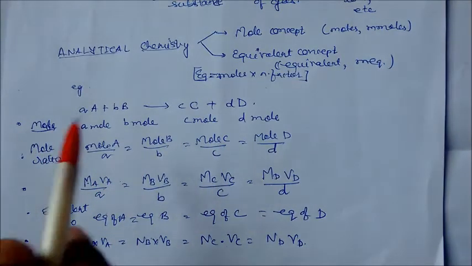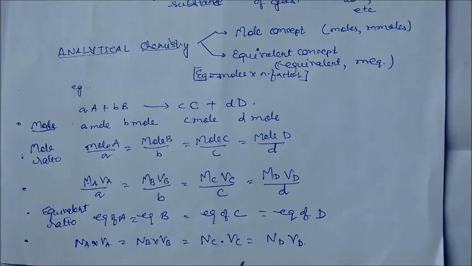Whether all are 2 or all are 4, all will be equivalent to each other. Or we can convert equivalents of A in terms of normality also: normality of A into volume of A equals normality of B into volume of B equals normality of C into volume of C and normality of D into volume of D. These are the concepts we will use in analytical chemistry.